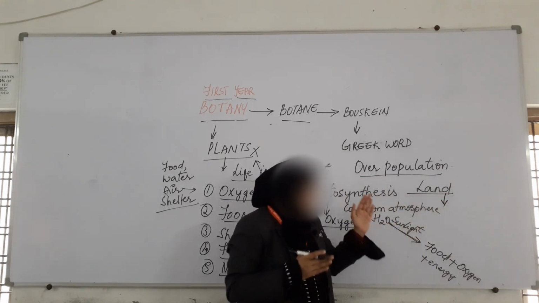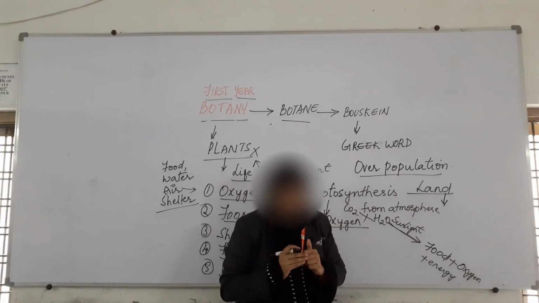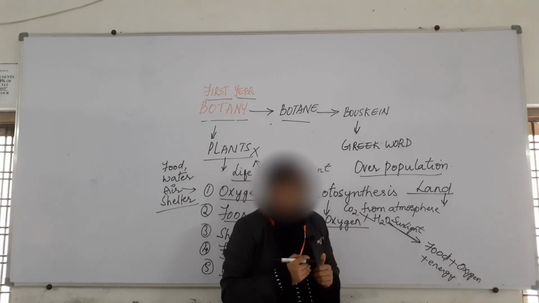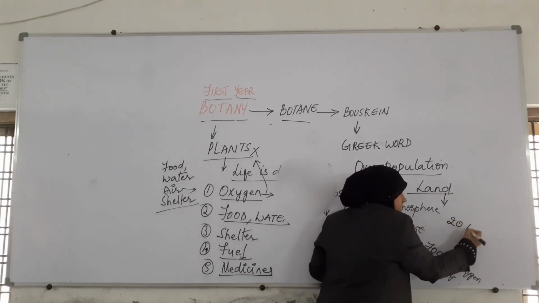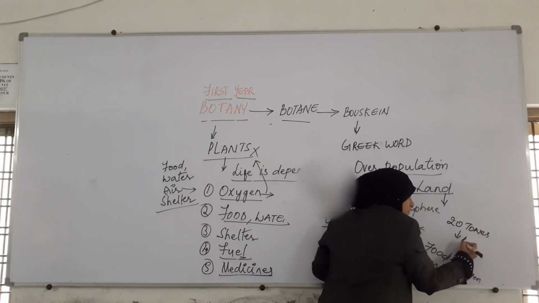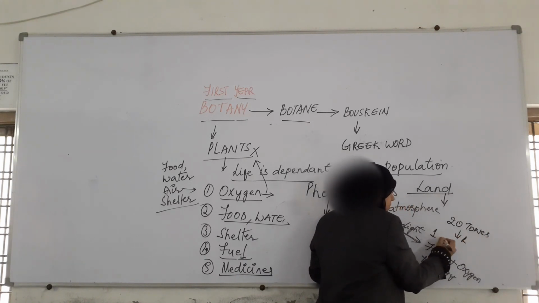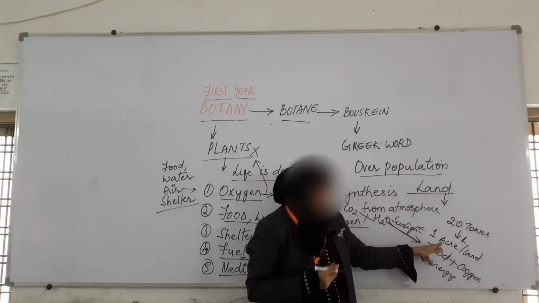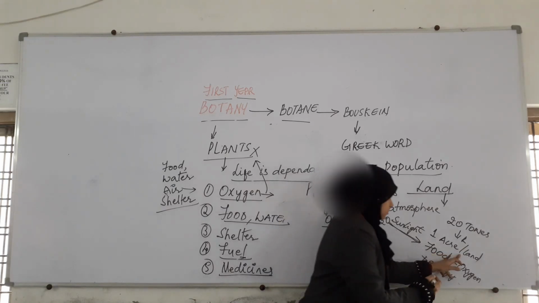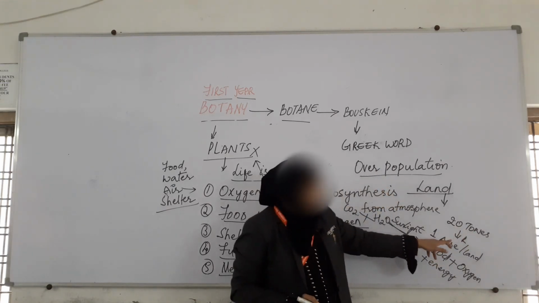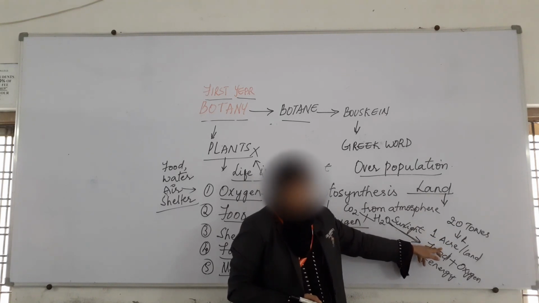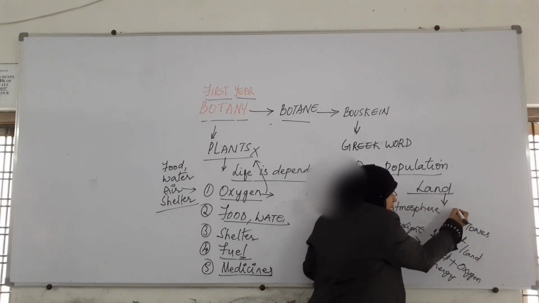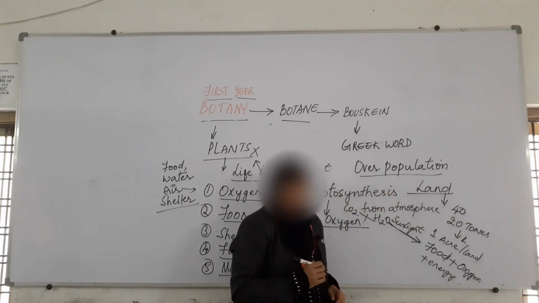So what we have to do is, in the available land itself, we have to try to produce more food. For example, if we were growing 20 tons of food in 1 acre of land, now because of this overpopulation, we require not just 20 tons, we require 40 tons of food material.